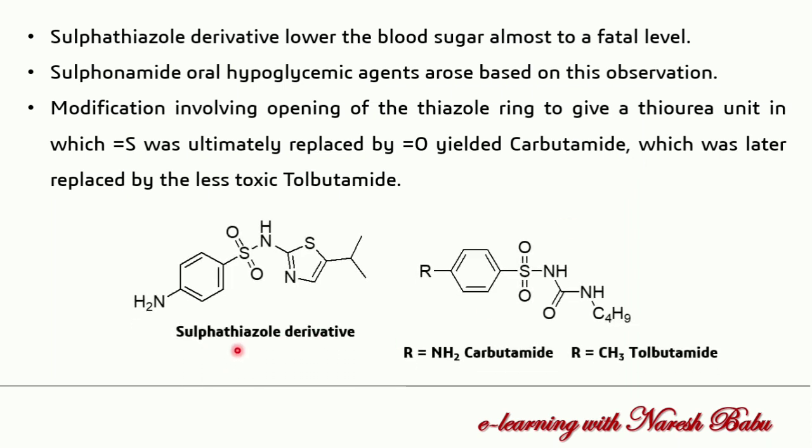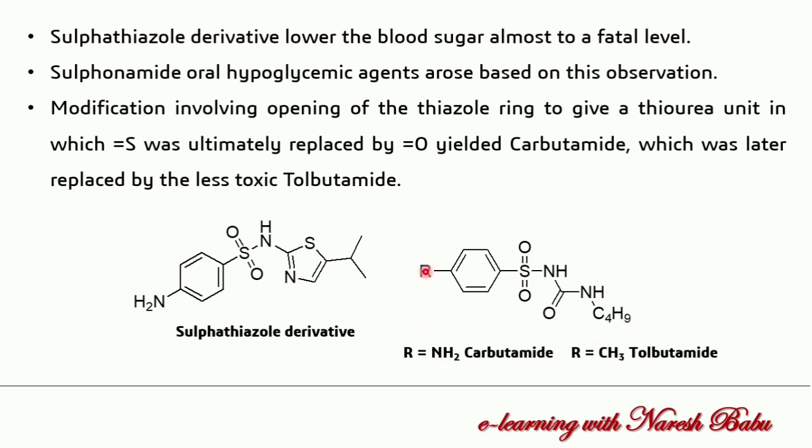So you can see this is a sulfathiazole derivative. This is SO2, sulfathiazole; 'aza' indicates the nitrogen, and thiazole is a five-membered ring system. This greatly lowers the blood sugar level and even produces a fatal effect in the body. If you replace that with this moiety, after NH there is CONH, then C4H9, that is, 1, 2, 3, 4 carbons. So similar carbons we are replacing here.